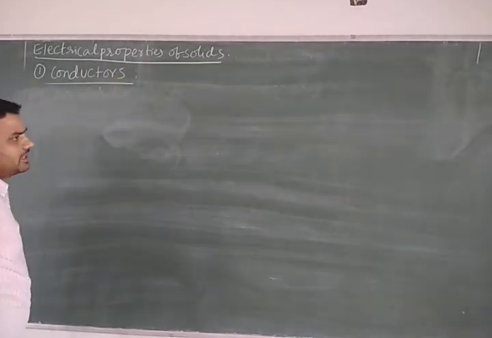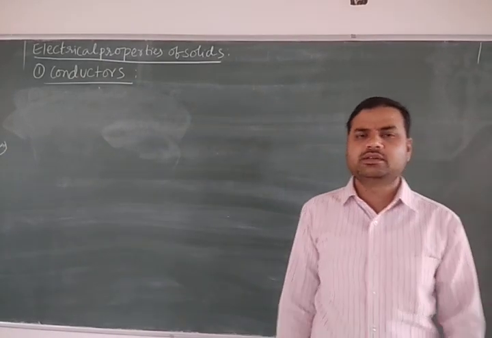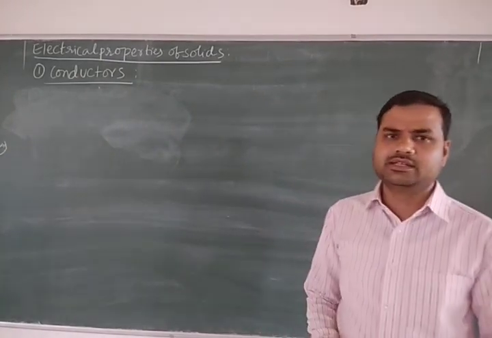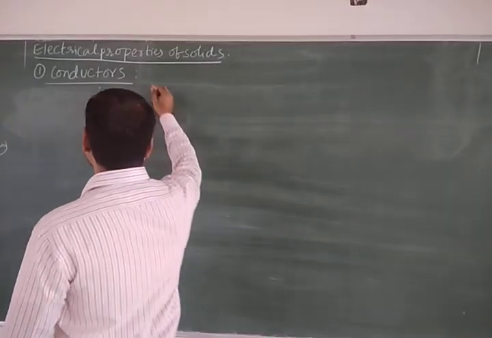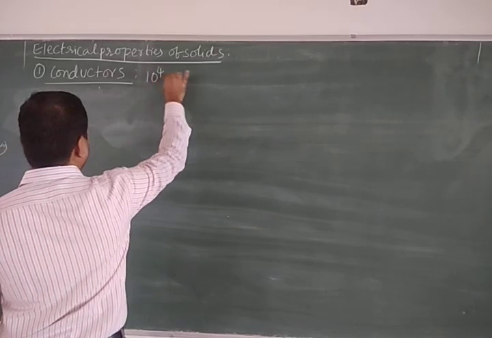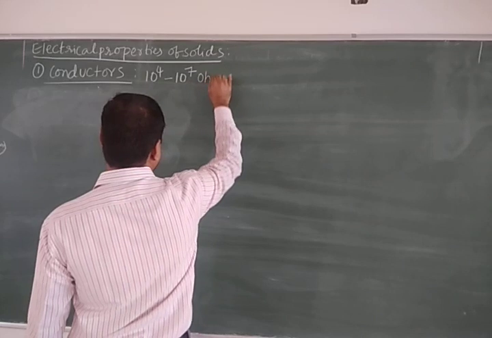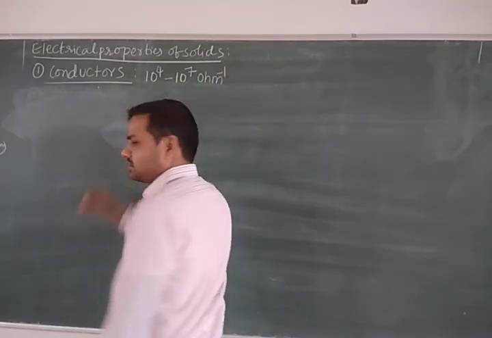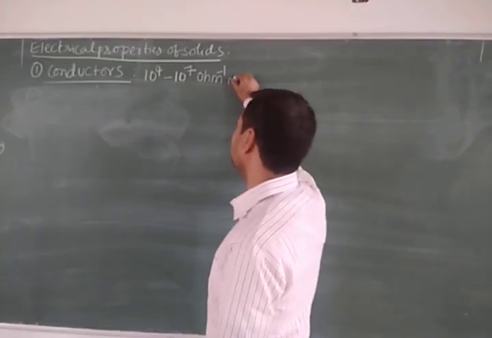Starting with conductors. What are conductors? Conductors are the solids which allow the flow of electricity. These are the substances which allow electricity in a conductivity range of 10 to the power 4 to 10 to the power 7 ohm inverse meter inverse.